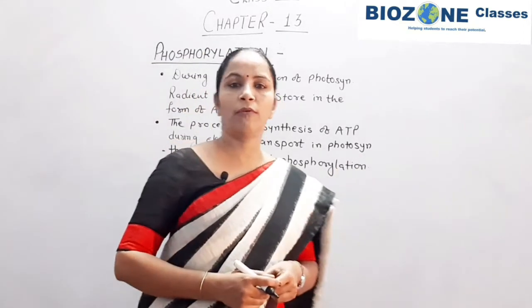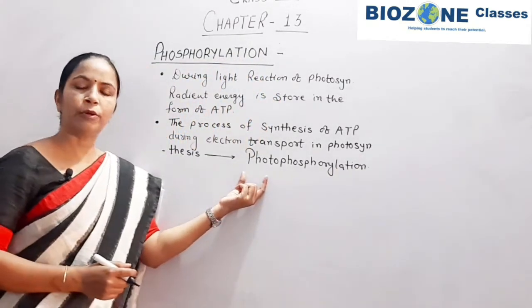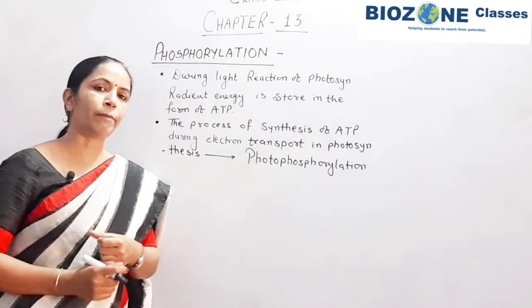The phenomenon of phosphorylation, remember once again, is related to ATP synthesis.